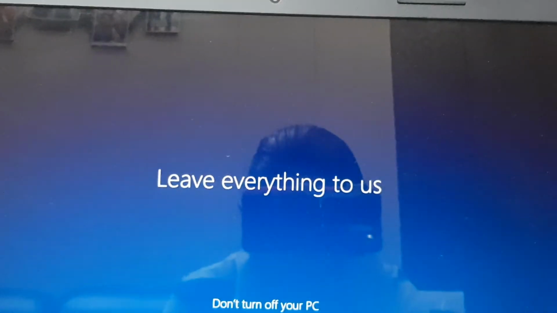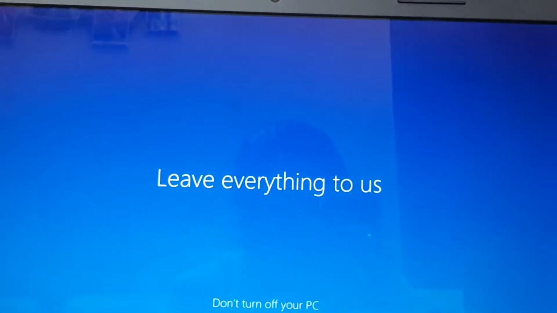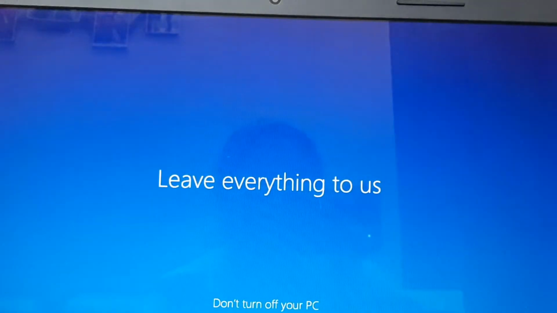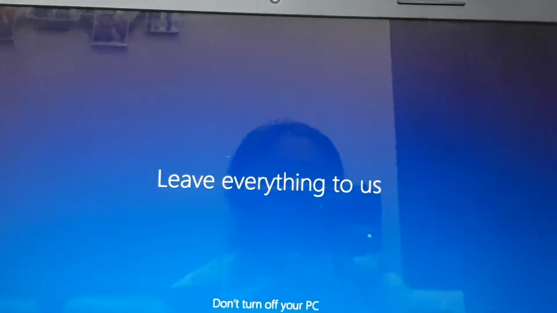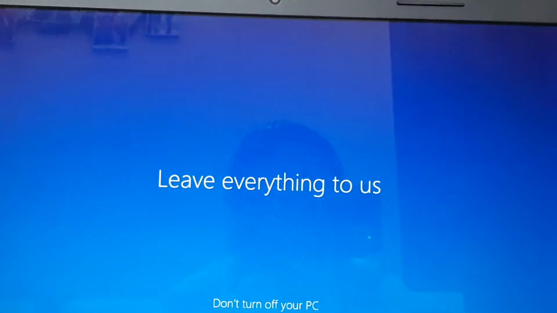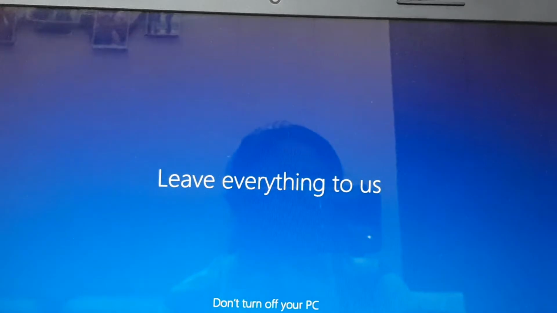So, what is booting? The process to start or restart the computer is called booting. Whenever you switch on the computer, some files or some software are updated at this time. So this is the process. In between, you can't shut down your system, otherwise it will crash.